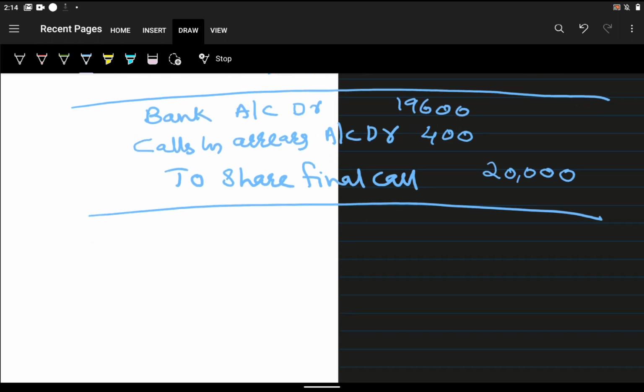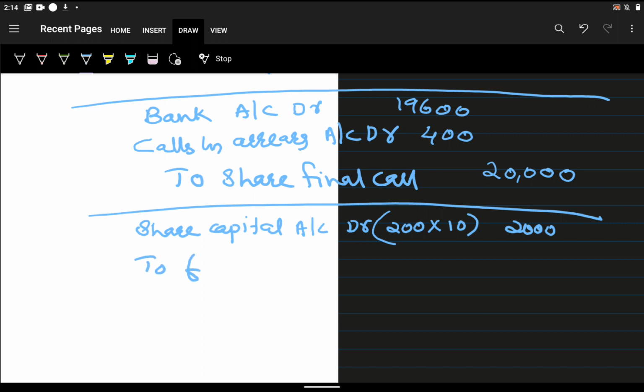Now these 200 shares for which we didn't receive the money, we are going to forfeit. What is the journal entry for forfeiture? A normal journal entry without premium. Share capital account debit. How many shares are we forfeiting? 200 shares. So 200 into the value of one share, 10 rupees, is 2,000.